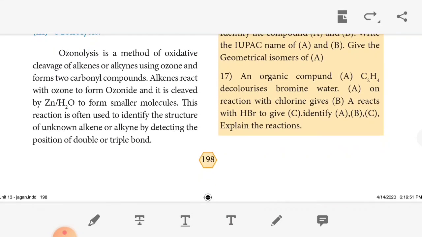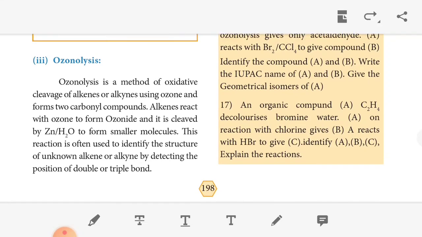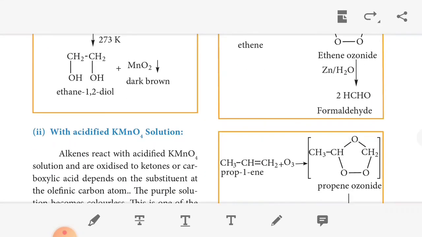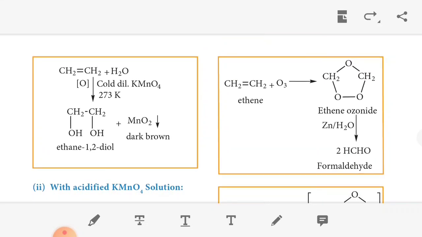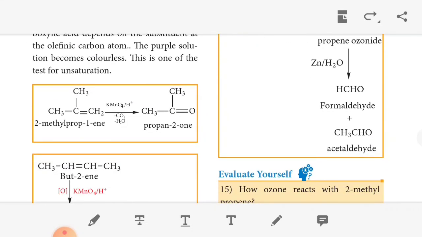So ozonolysis is the oxidative cleavage of alkenes or alkynes using ozone to form two carbonyl compounds, the aldehyde and ketone. Alkene reacts with ozone to form ozonide, which is cleaved with zinc and water to form smaller molecules. These reactions are used to identify the structure of an unknown alkene or alkyne by detecting the position of the double bond or triple bond. So this is the ozonolysis reaction. Ethene reacts with ozone to give formaldehyde. Propene reacts with ozone to give formaldehyde plus acetaldehyde.